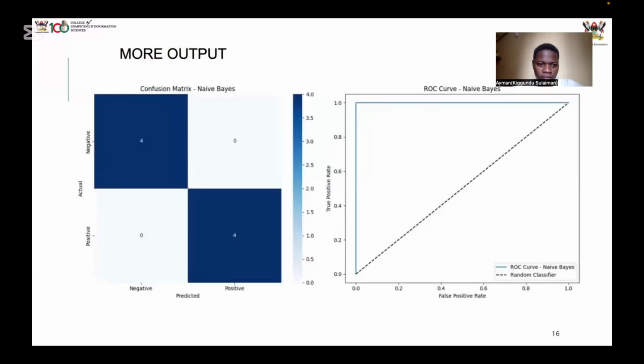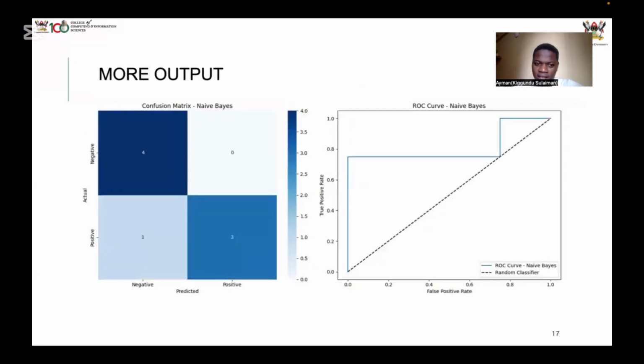Then you have the confusion matrix of Naive Bayes since it was the best. This shows that at the beginning it was so overfitted, it predicted everything right in all circumstances. Then when we introduced some noise, the performance reduced a little bit, but not so much, and it was still averagely good under all circumstances.